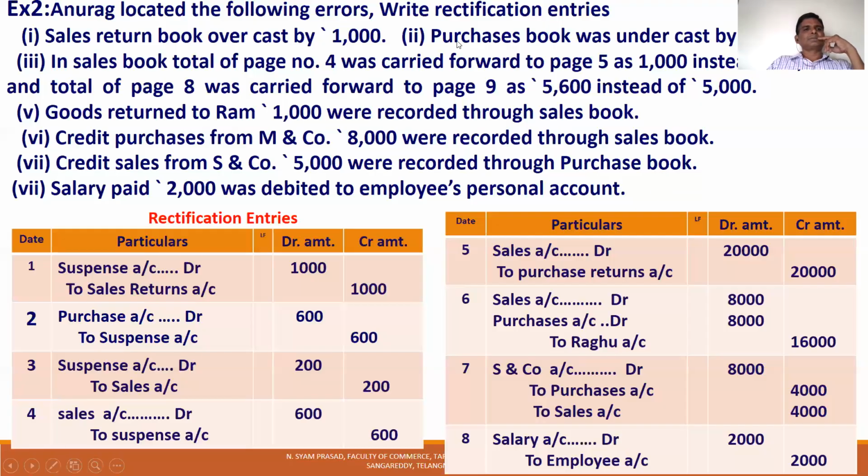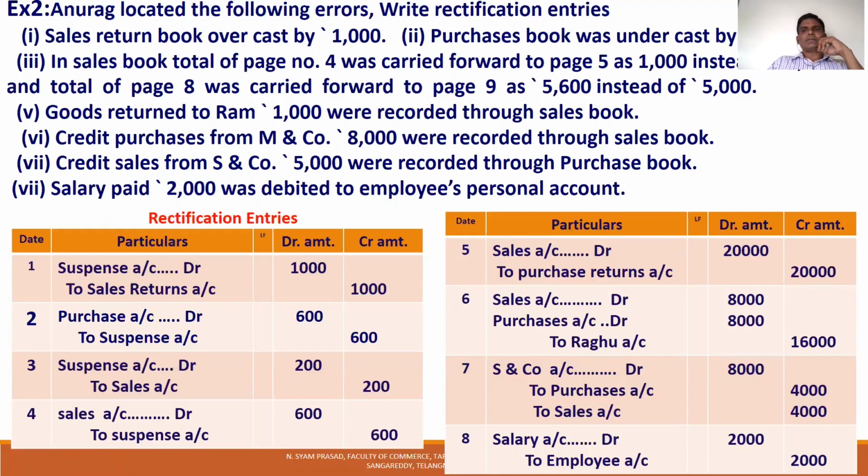Sales book total of page 4 was carried forward to page number 5 as 1,000 instead of 1,200. This is on the credit side. From page number 4 to page number 5, 1,200 became 1,000. That means the sales book, meaning sales, is affected. This affects the sales account.